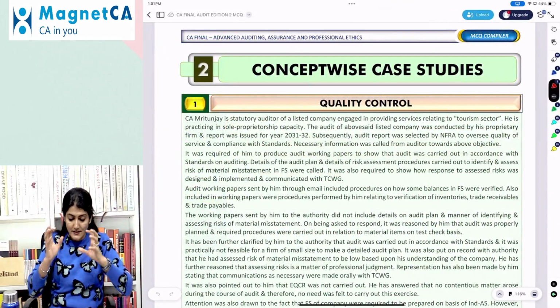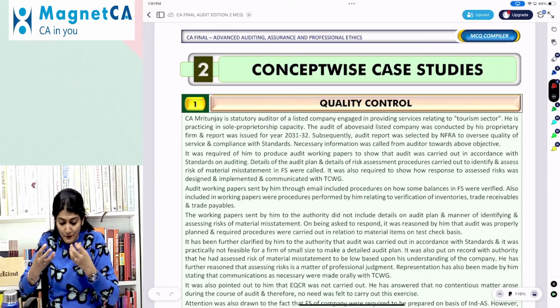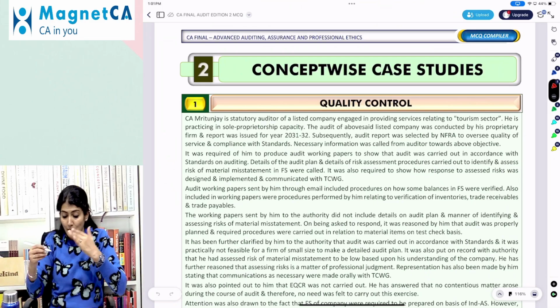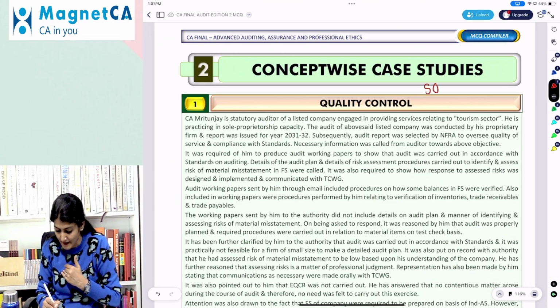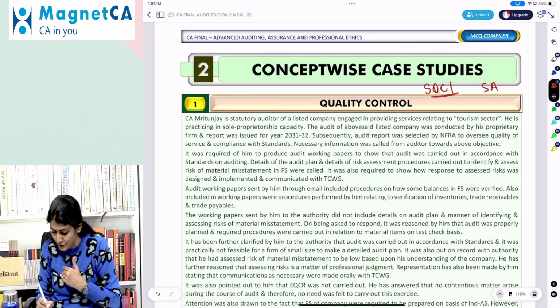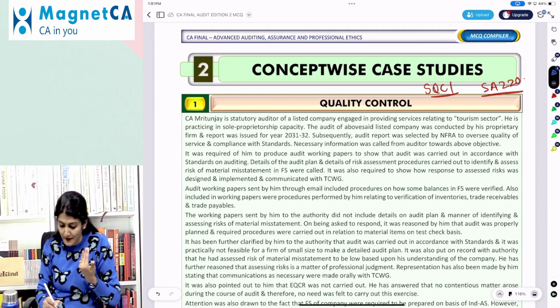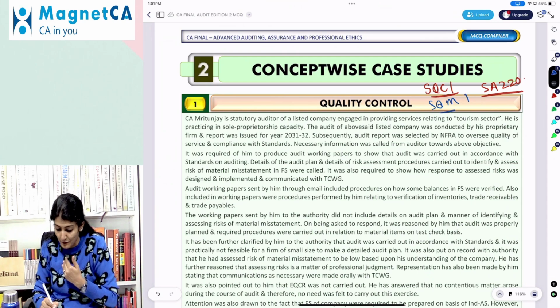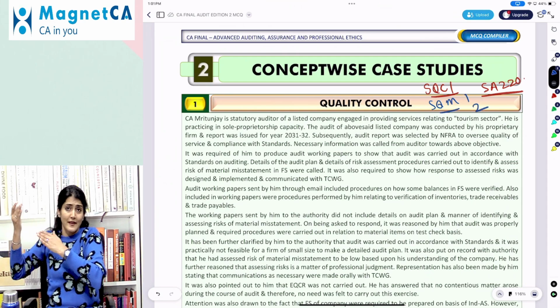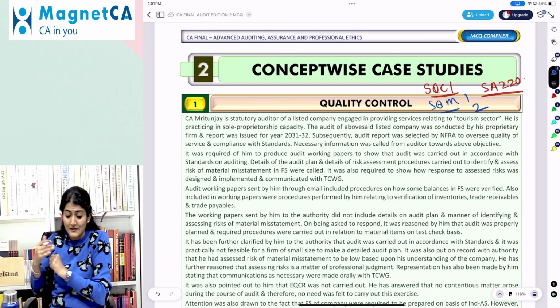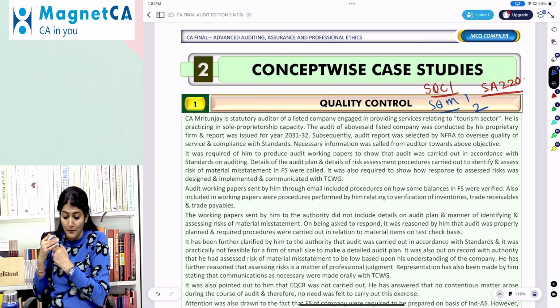So it's the quality control. All the questions would be surrounding quality control, which covers the auditing standard and the quality control standard. We have SQC 1 and SA 220. SQC 1 is already scheduled to be renamed as SQM, Standard on Quality Management, and it will be SQM 1 and 2. Because for engagement quality reviews, there is a separate standard on quality management now being issued.